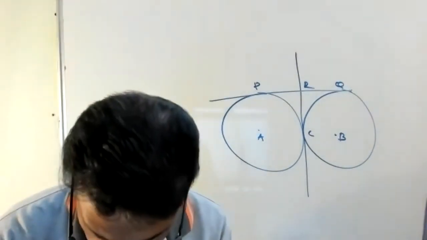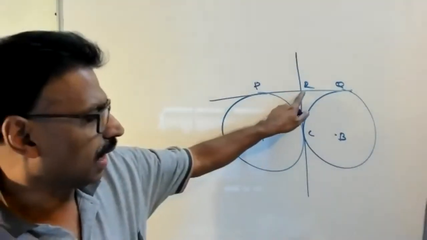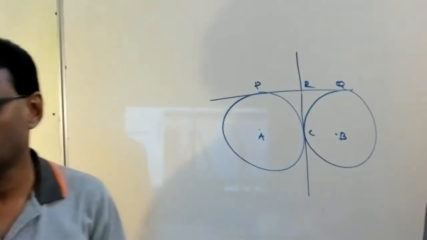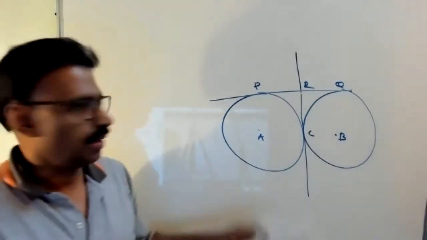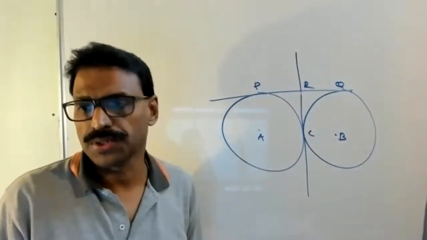What are you shown here? You are shown that R is the midpoint of PQ.